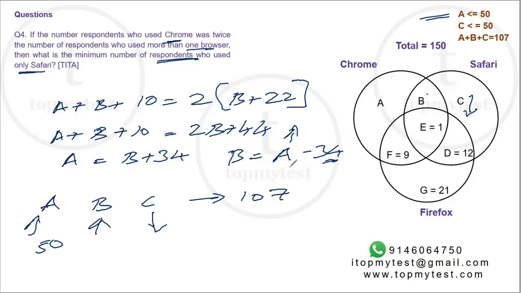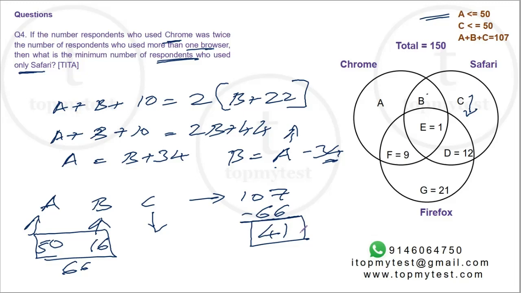If I put A as 40, B will be 6. If I put A equal to 45, B will be equal to 11, and so on. So as the value of A increases, the value of B automatically increases. So when A is 50, B should be 50 minus 34, which is 16. So the combined total is 66. So C will be 107 minus 66, 41. That is the minimum possible value of C given this constraint.